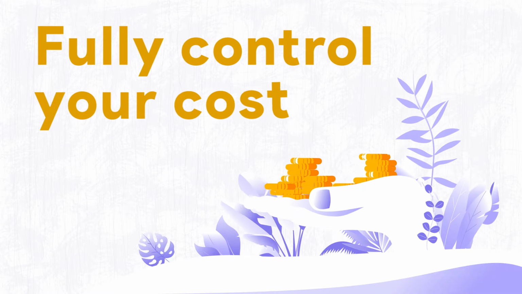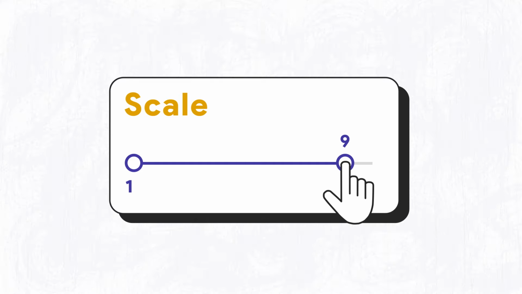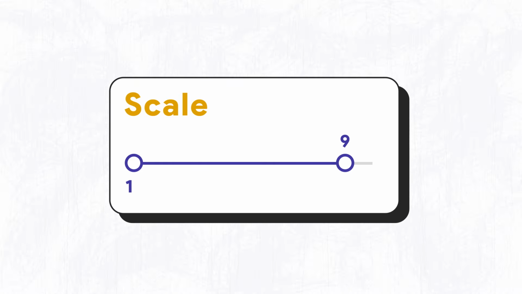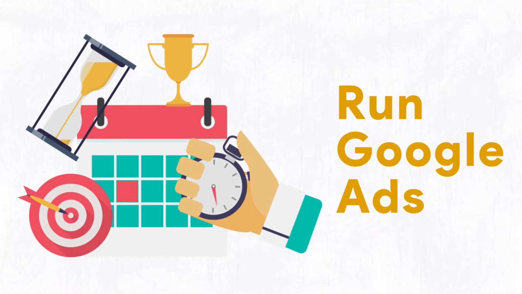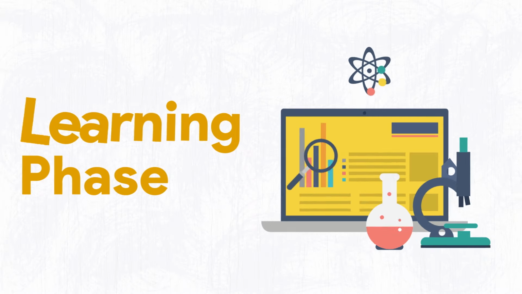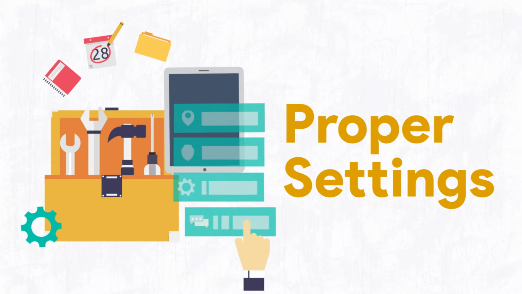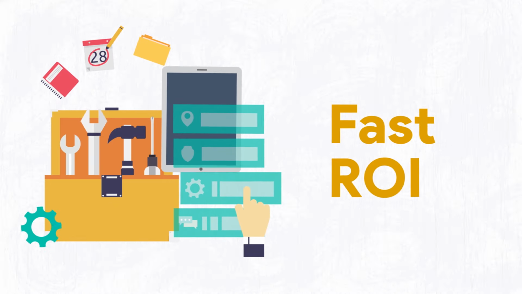Another advantage of running ads with Google is that you fully control your costs. From your Campaign Manager dashboard, you can set a maximum budget and Google will never allow the system to spend more. Campaign edits are simple to apply. When you run Google Ads, you see results quickly. Of course, there is still a learning phase and I will share more about this later. But with proper settings, you can get conversions in a matter of hours. We all enjoy a fast return on investment.